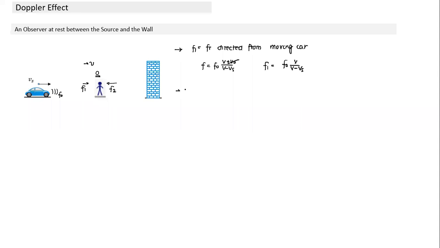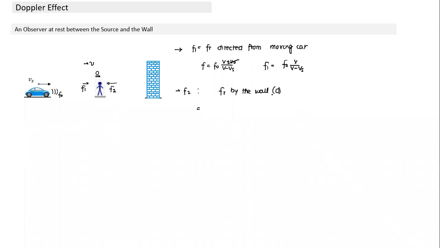Now I have to calculate F2, the echo sound. So first I need to calculate the frequency received by the wall. The wall is like an observer. That's one way I can solve it. Then I'll come to the second method also. What is the frequency received by the wall?